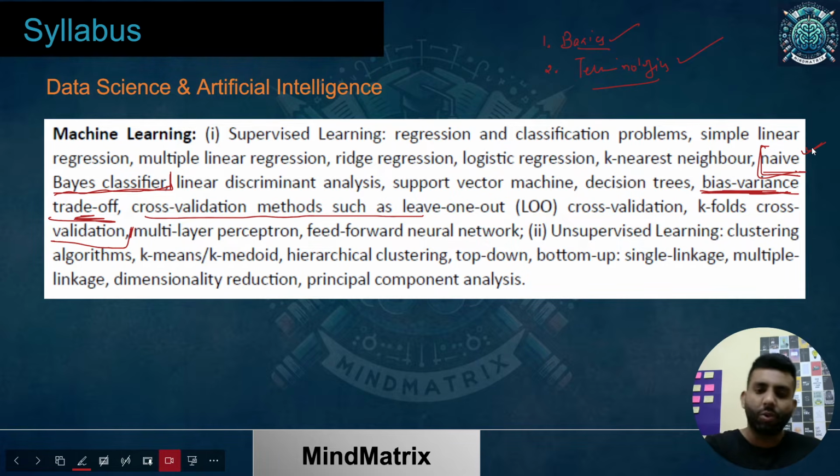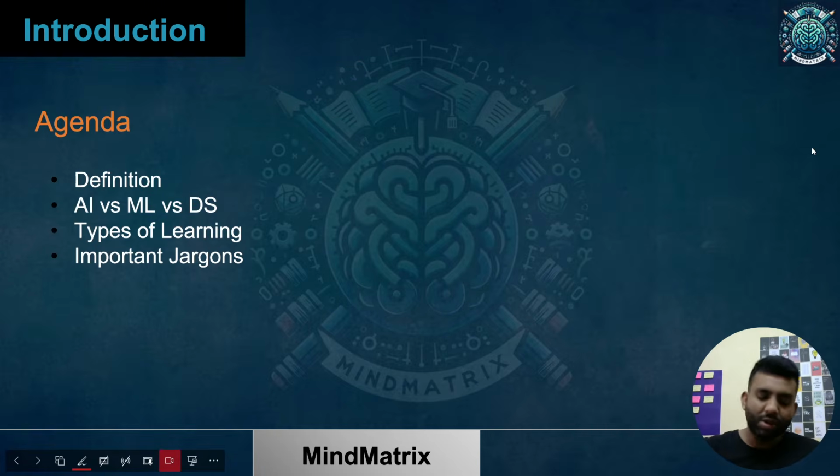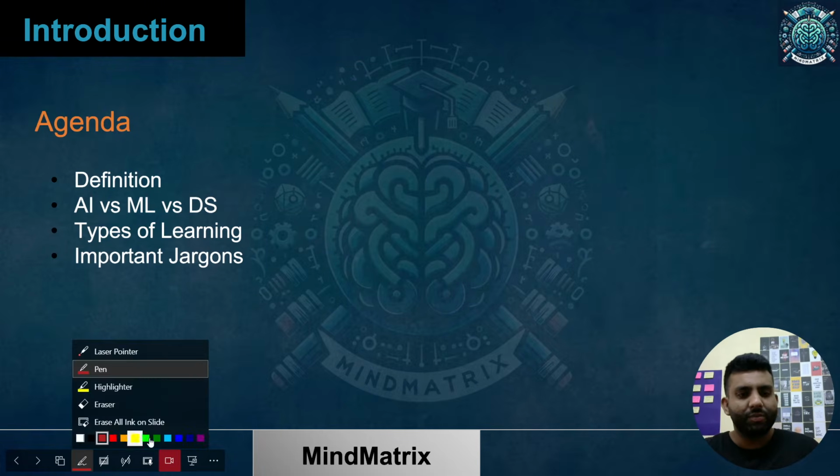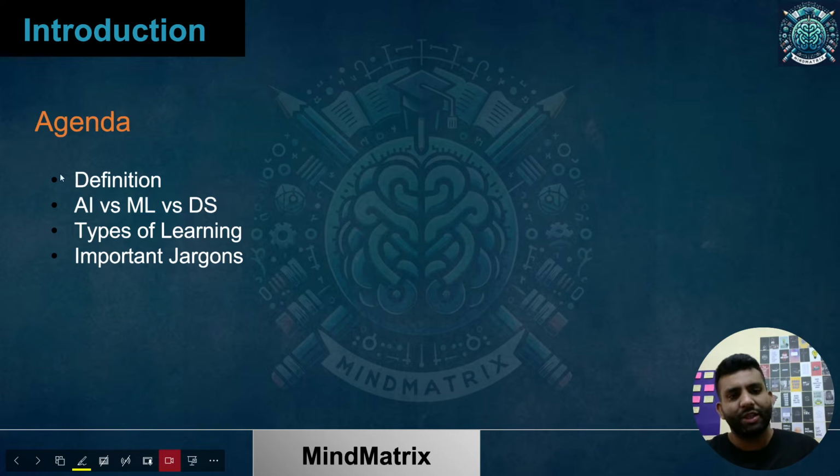Okay, so let's proceed further. This is the agenda for today's session. I'll be talking about the definition, what exactly ML is. Then we'll talk about a misconception, because most people feel ML, data science, and AI are nearly the same.